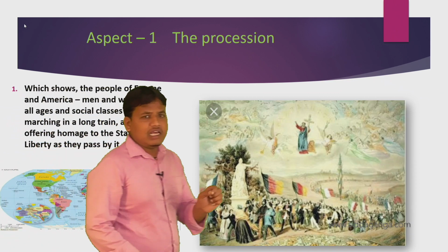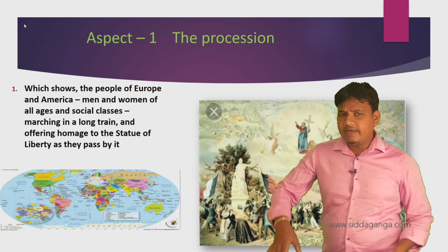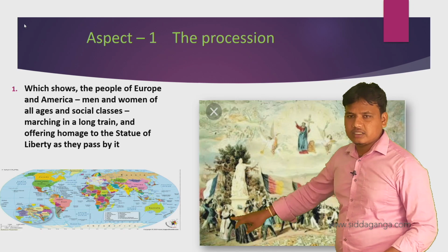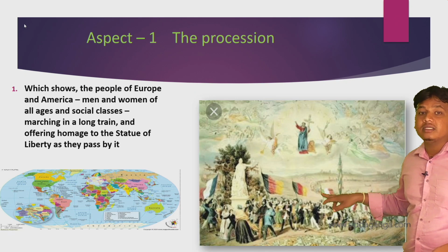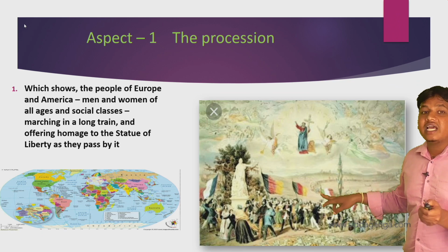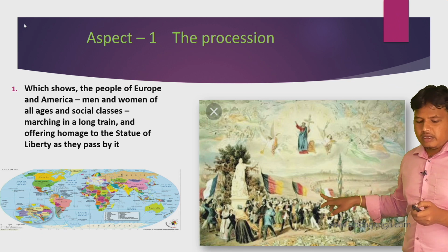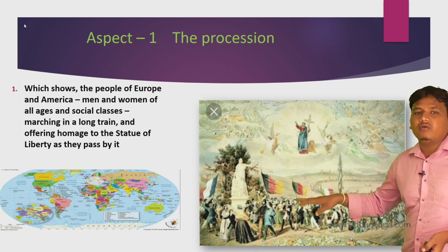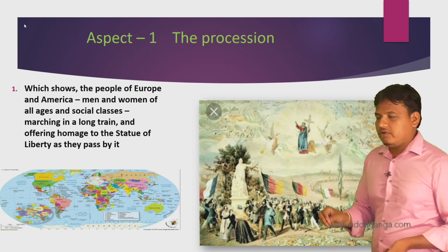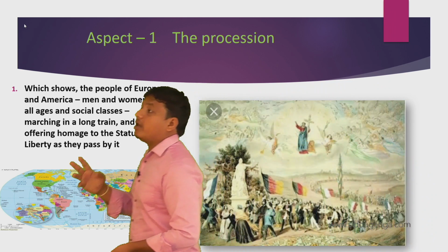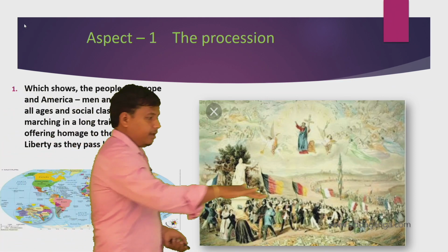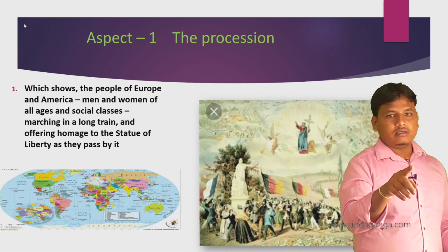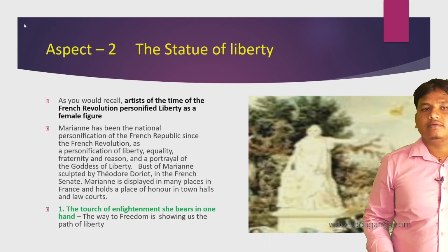The first clear expression: the people of Europe and America, men and women of all ages, marched in a long train and offered homage, which means respect, to the Statue of Liberty as they passed by it. So the first is the people of Europe and America, men and women of all classes and all ages and social classes, marching in a long train and offering homage to the Statue of Liberty as they pass by it. And next,